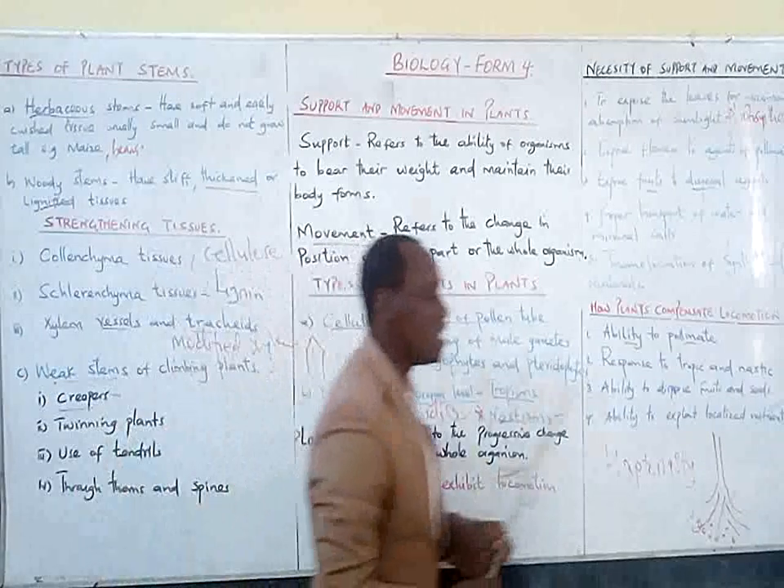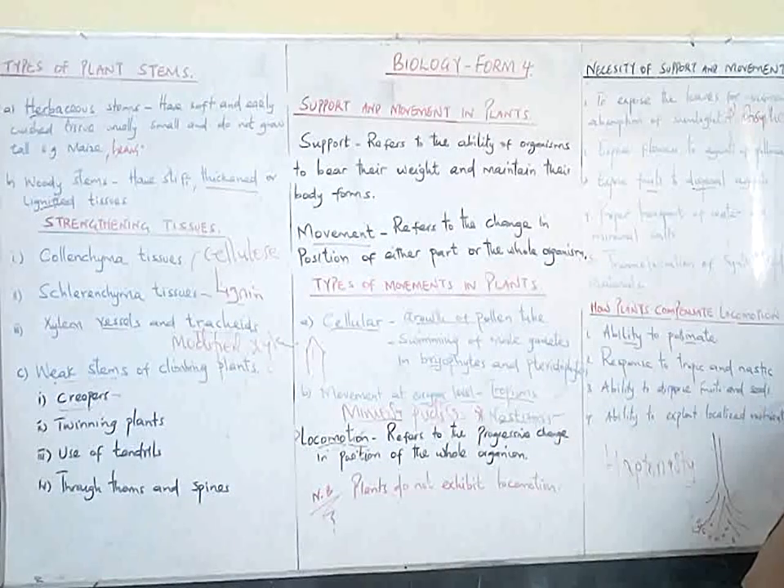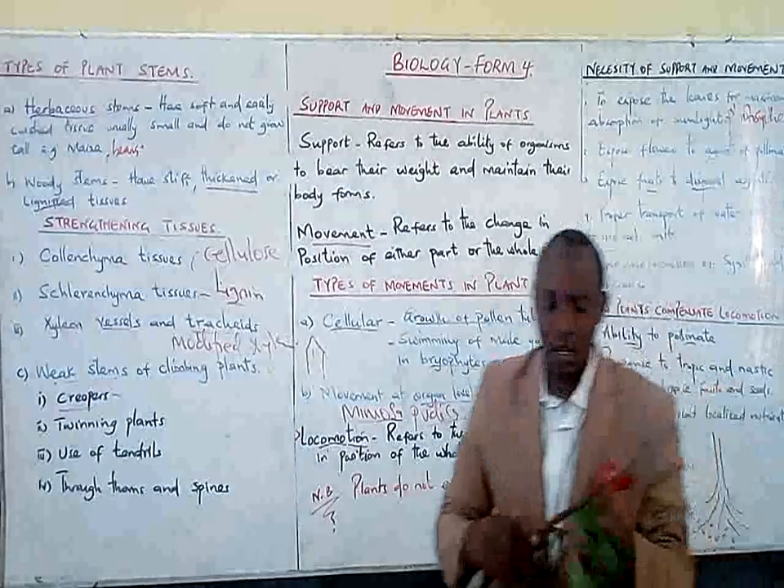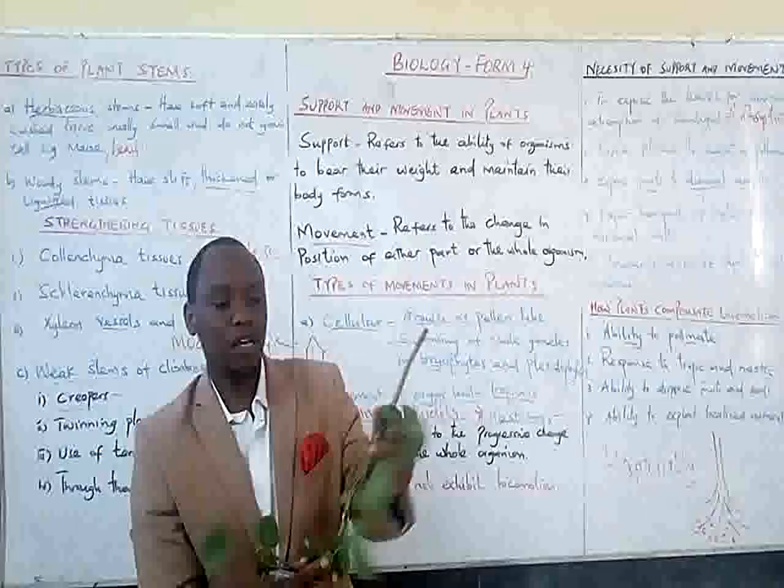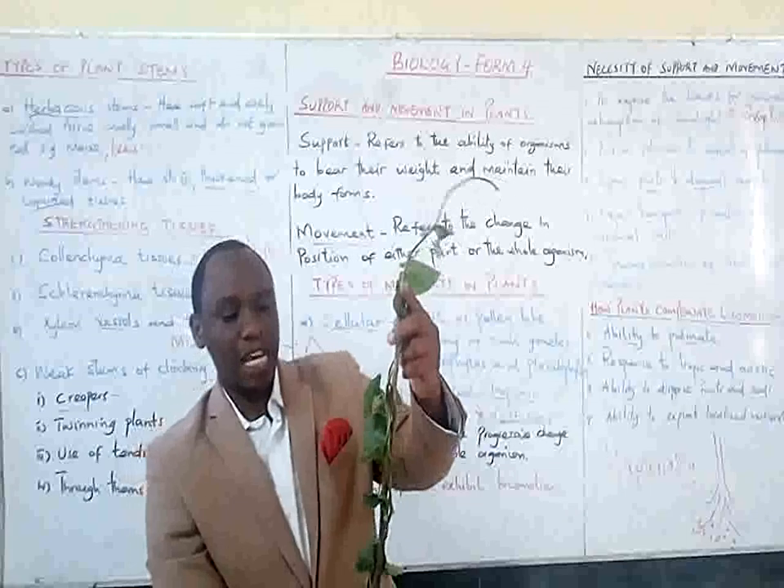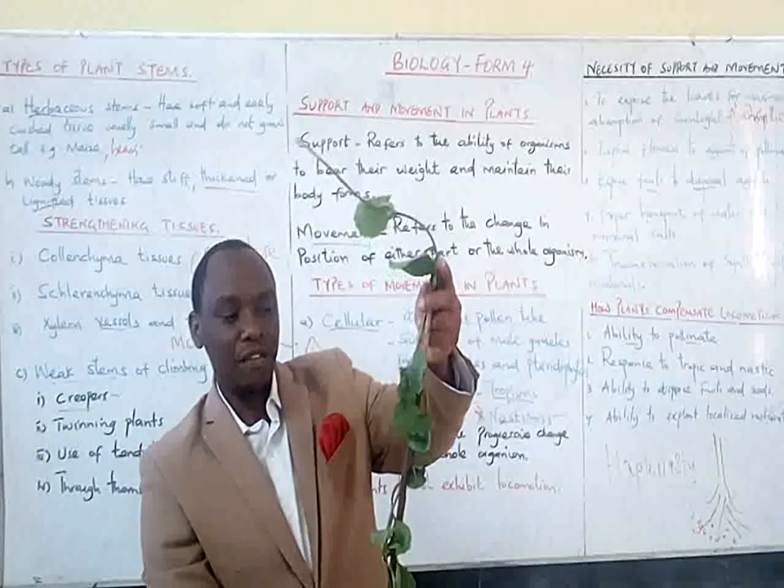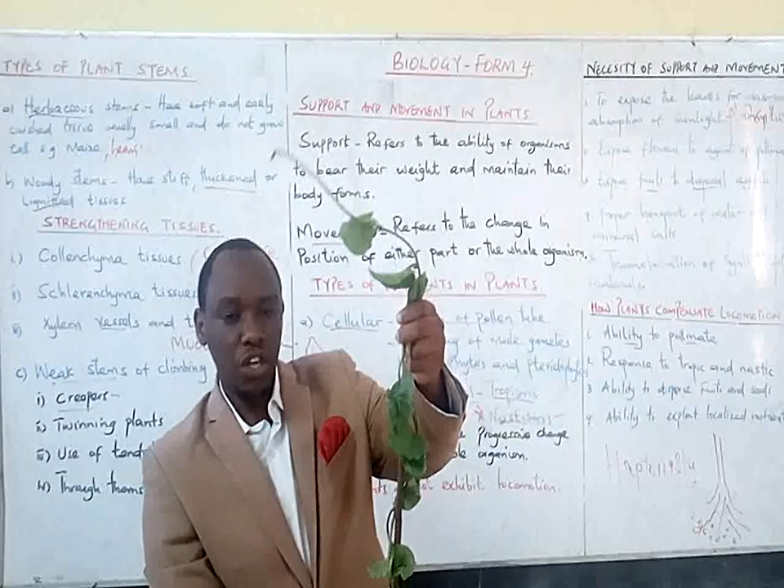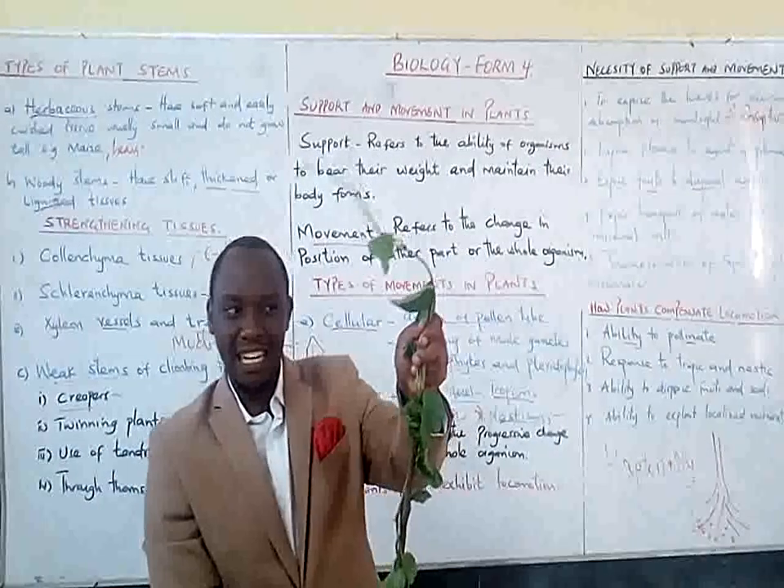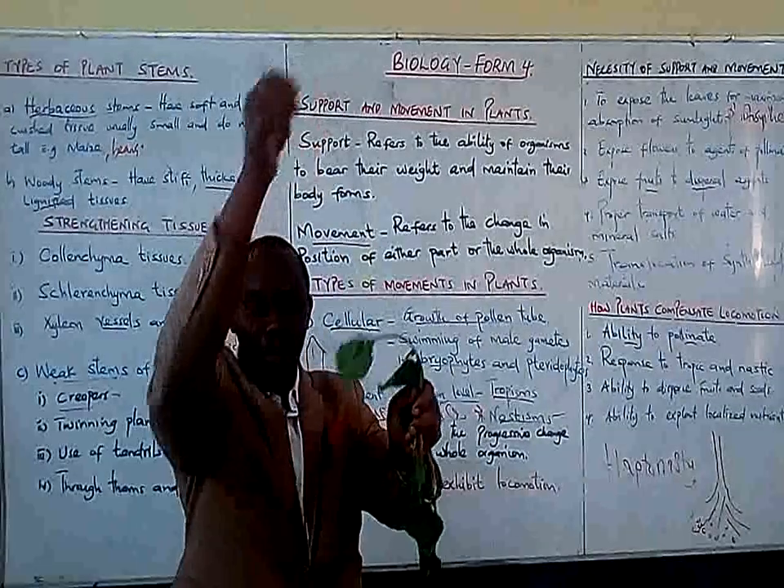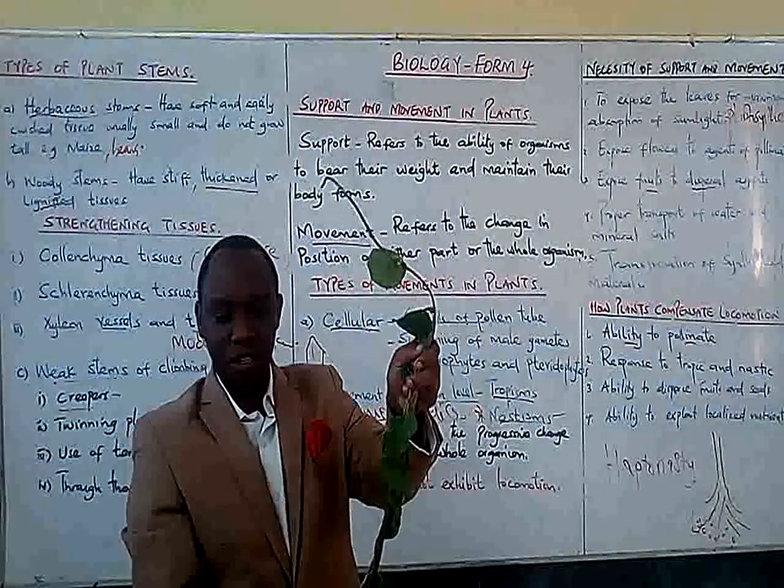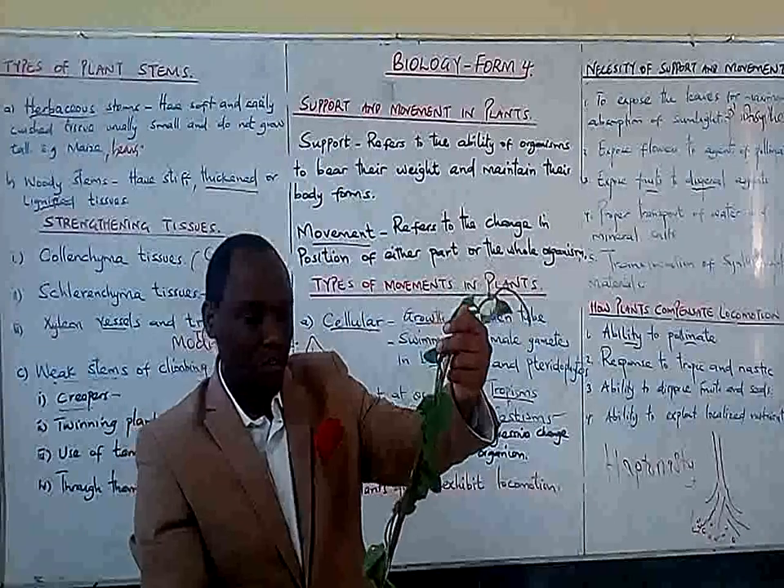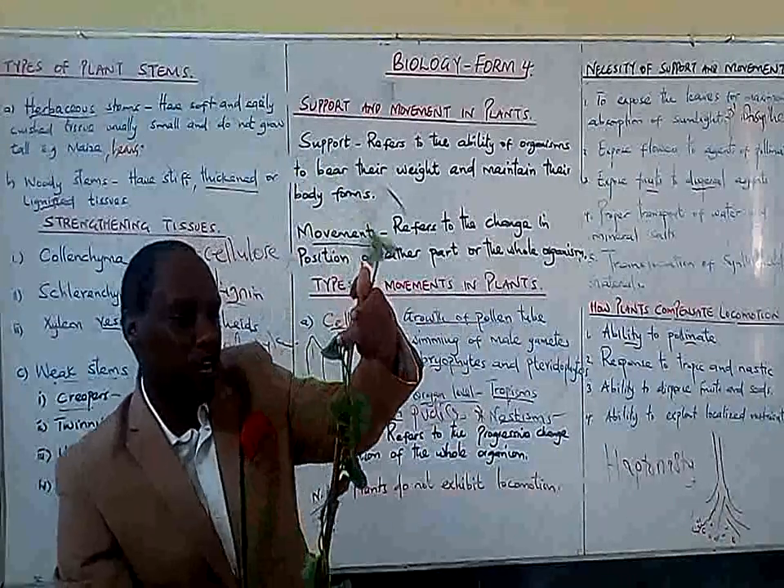Number 2, we have twining plants. Lana, I want you to see this type of a plant. It twines around this supportive plant, this supportive tissue. So it is a twining plant. It is a climber. It climbs from one place to the other, upwards. We have examples like beans, they also grow like this, and so on and so forth. They twine around this type of a plant.